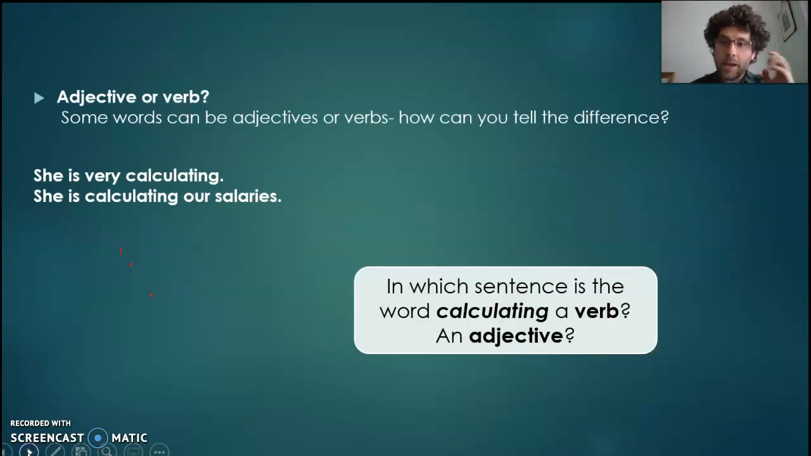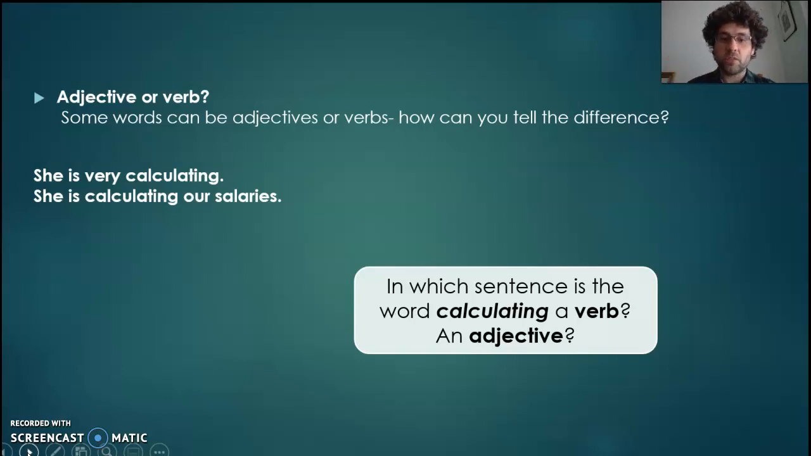Be aware that whereas pronouns are always pronouns, the word it or he or she are always pronouns, adjectives aren't always that neat. For example, the example there, calculating. Calculating can be an adjective, or it can be a verb. Calculating can be an action, or it can be a description. Okay, think about what is the word actually doing. It's not as easy as seeing a word and always being able to label it.